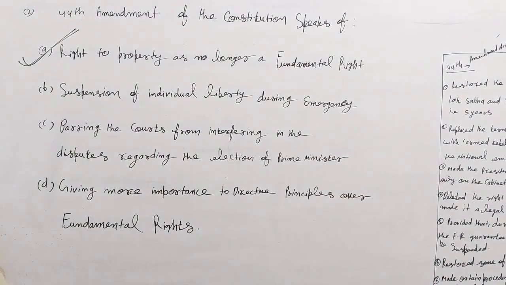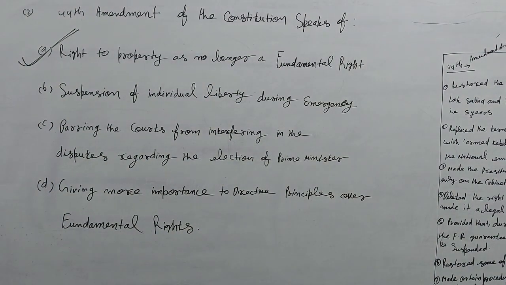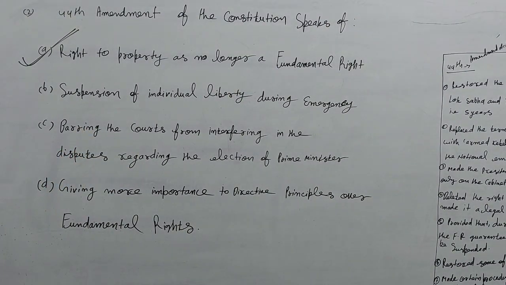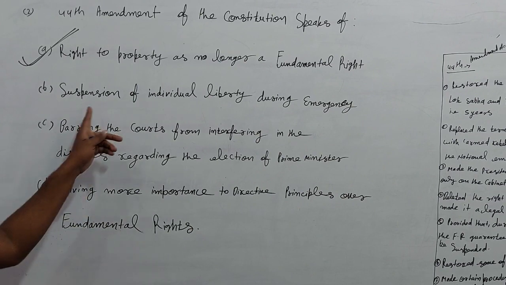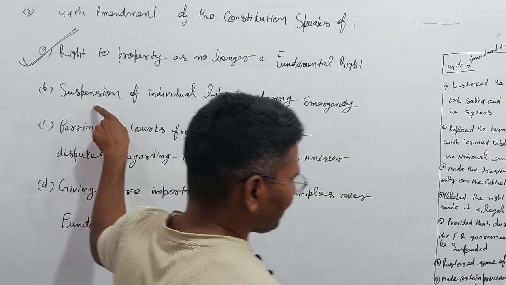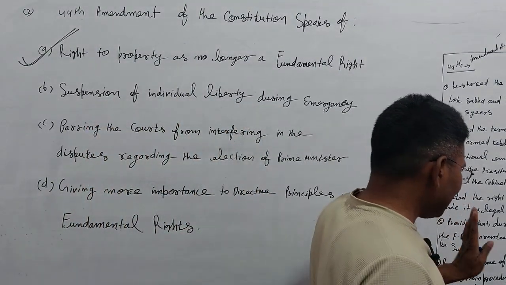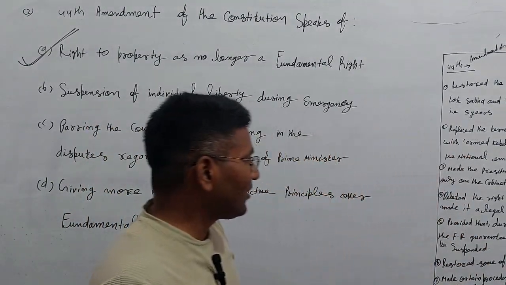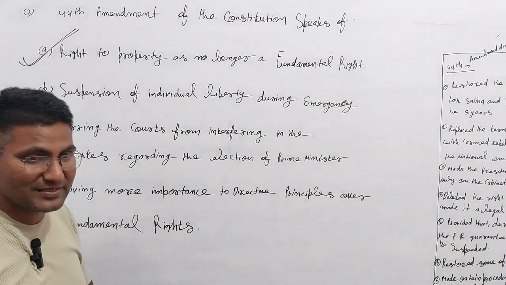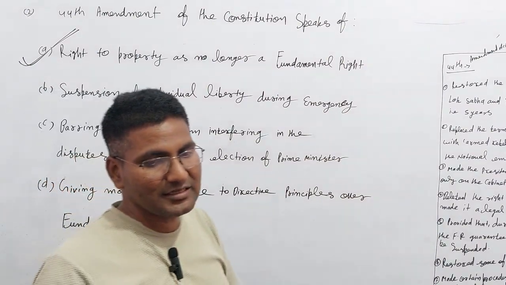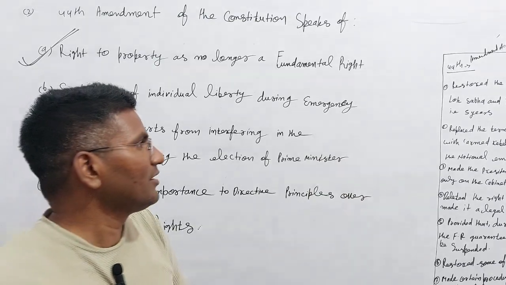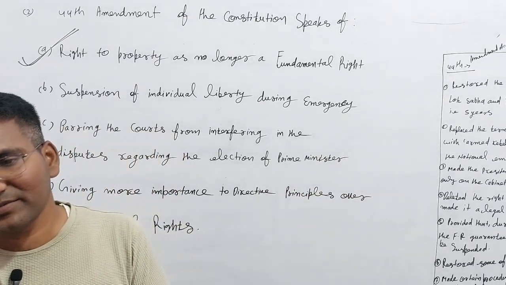Some more options are here, so read them also to know about this. Suspension of individual liberty during emergency: not according to the 44th Amendment. You should know that during a national emergency, the fundamental rights guaranteed by Article 20 and 21 cannot be suspended. It means in a national emergency, Article 20 and 21 cannot be suspended by the 44th Amendment 1978.